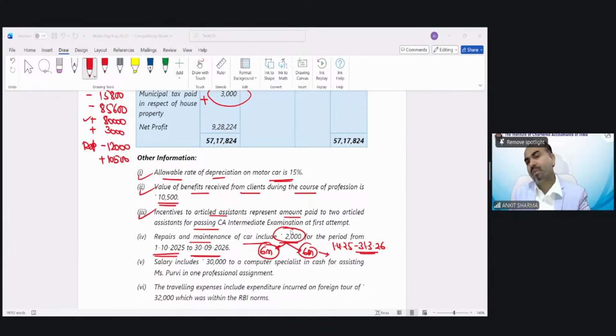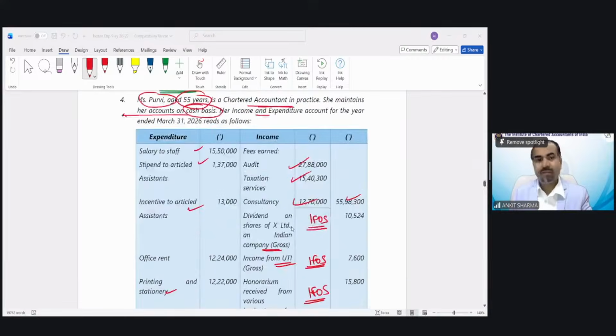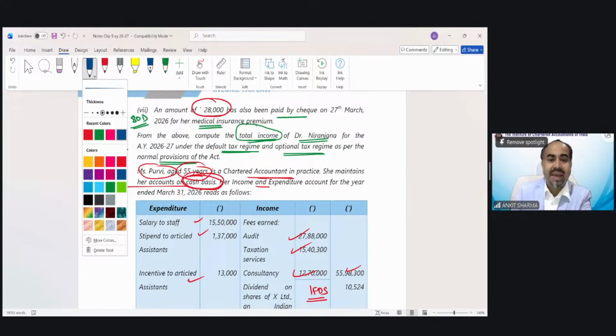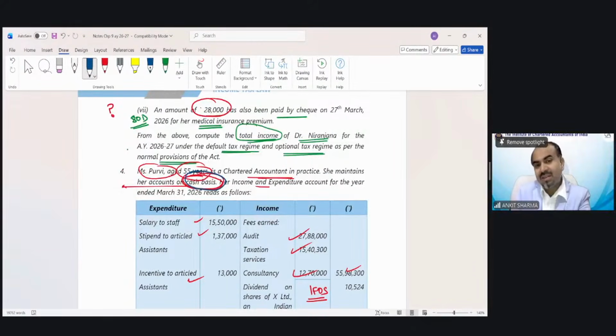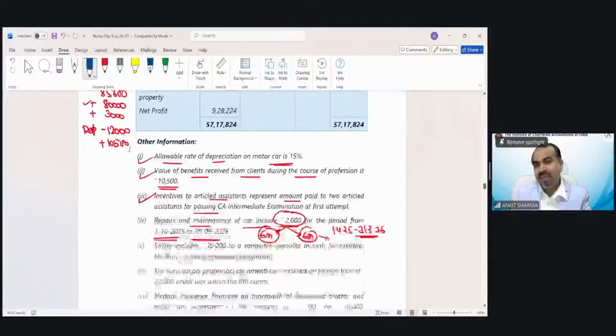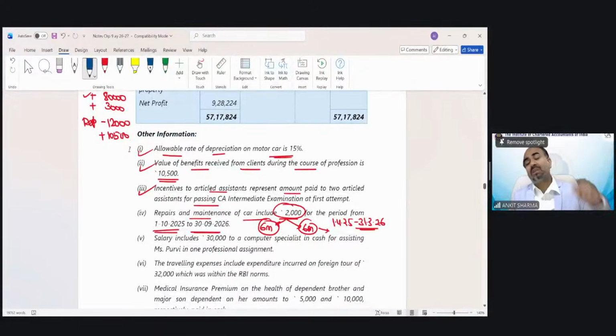Now, again, that's why we have discussed this point, cash basis. Because she's maintaining accounts on cash basis, that means under cash basis system, whatever you pay or whatever you receive in the previous year, whether it is related to preceding year or related to future years, that needs to be the part of my previous year.